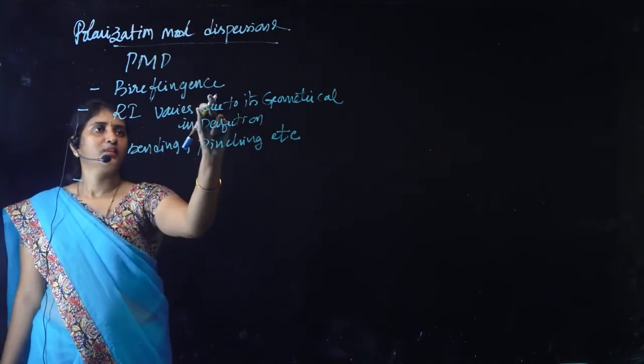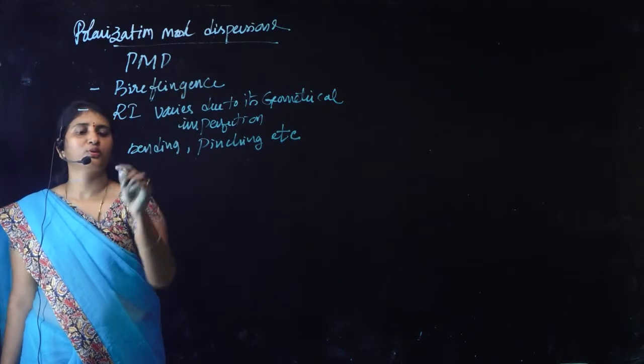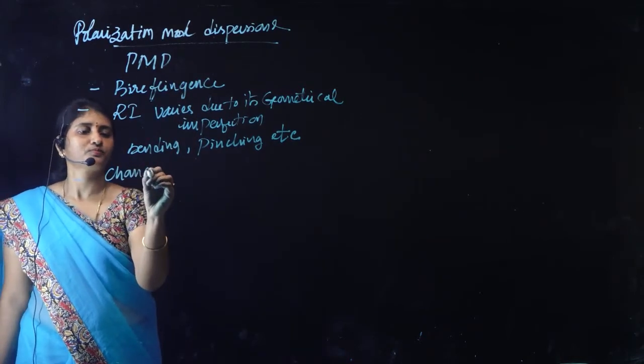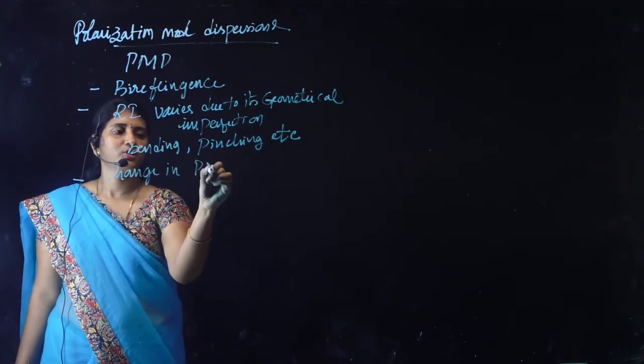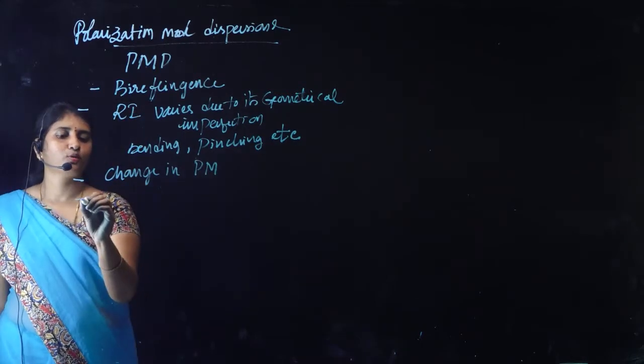Then this effect will lead to the change in the polarization mode. What is this polarization mode?